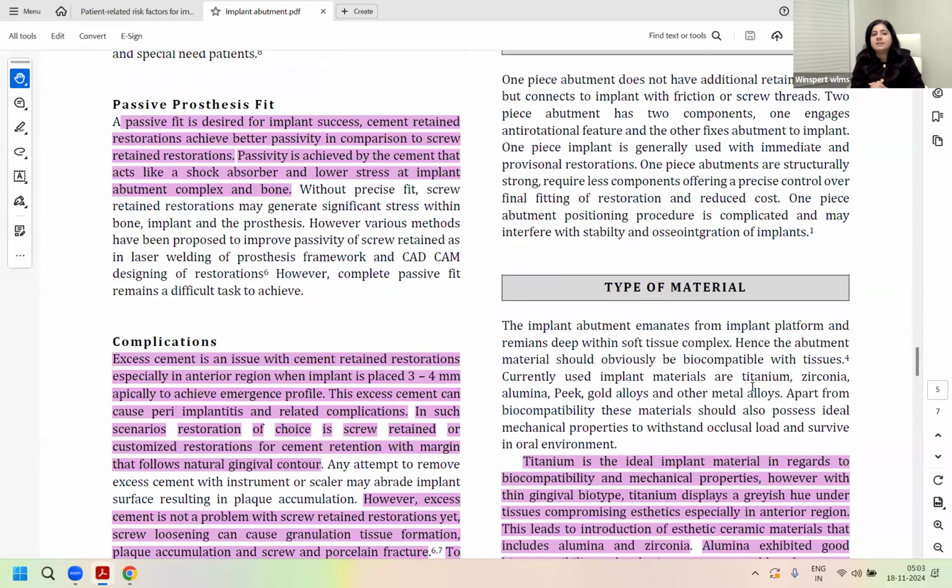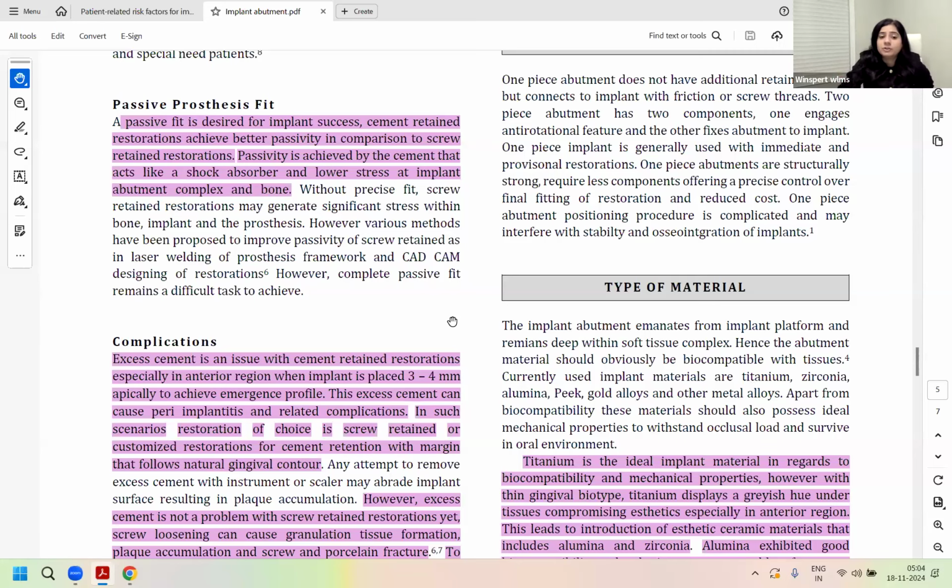The passivity of the fit is better achieved again with the cement retained, because screws tend to create some torque and pressure and active load on the implant. But even with your screw retained restorations, you should try to not put a lot of torquing force on it. Because in the exam, you have seen questions like screws getting loose. Loosened screws are also one of the important complications, which will again make the maintenance of hygiene a challenge, right?